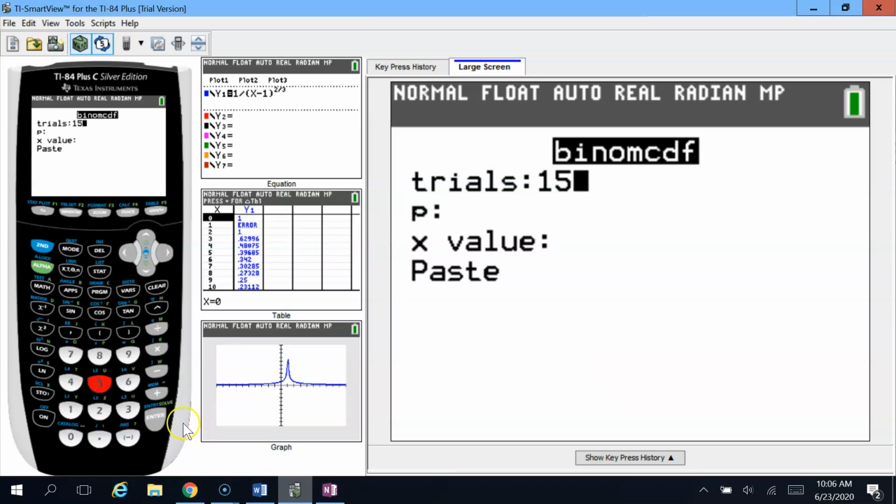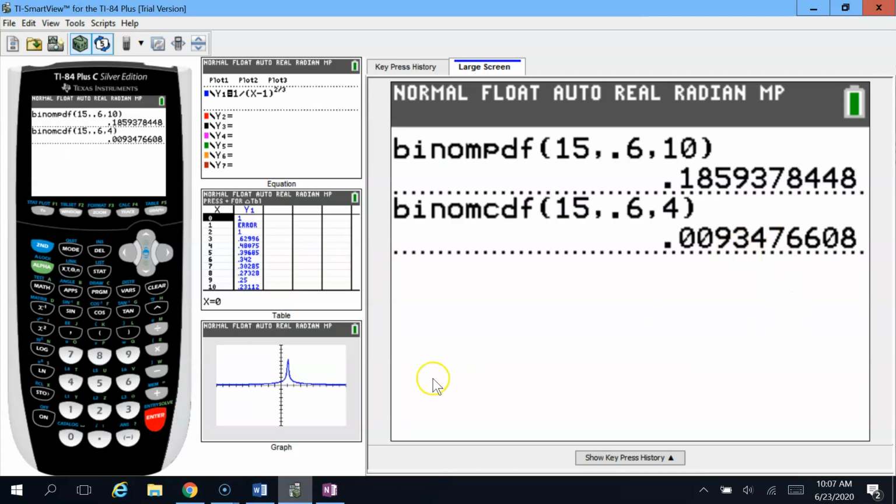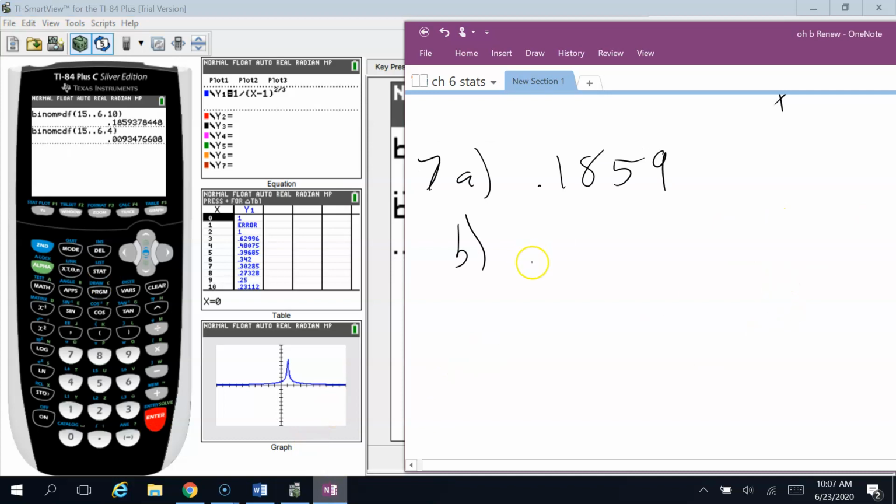So we have 15 trials. We have probability of success 0.6, but we have to be careful about the x value. We want there to be less than 5, but less than 5 is the same thing as less than or equal to 4. So I'm actually going to plug a 4 in here because I want less than or equal to 4 of the women to agree with the statement, which is the same thing as less than 5. All right, we'll just paste, hit enter, and we got our number, 0.009 here for B. Oh, I guess 4 decimal places, 0.0093.